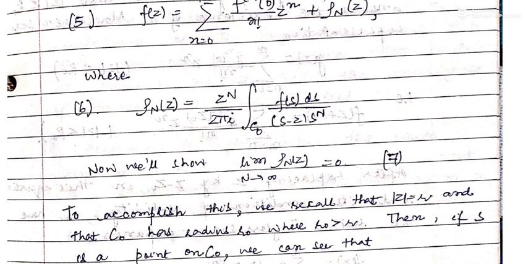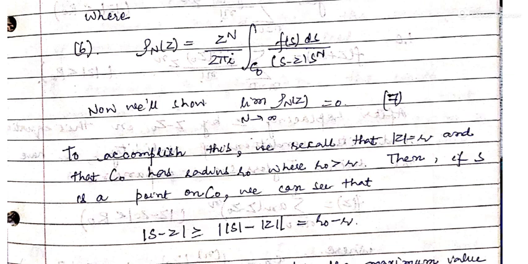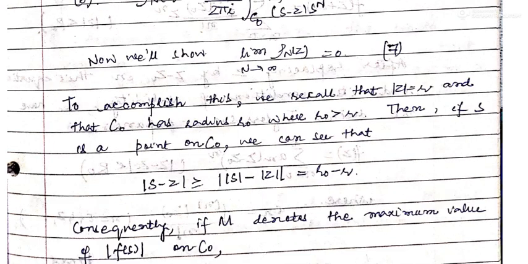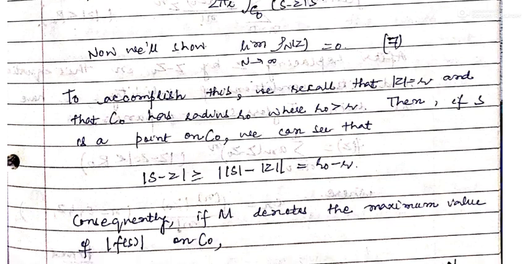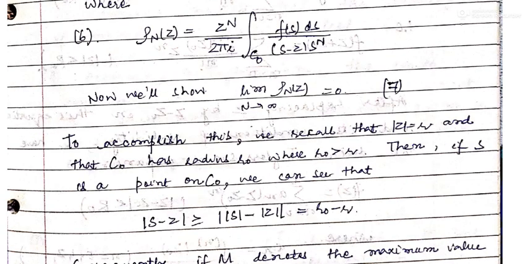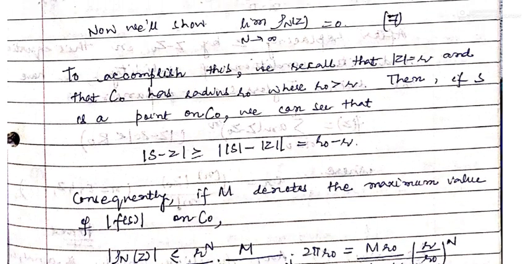To accomplish this, we recall that mod z is equal to small r and that C0 has radius r0, where r0 is greater than small r. Then if s is a point on C0, we can see that mod s minus z is greater than or equal to mod s minus mod z, which is equal to r0 minus r. If capital M is the maximum value of mod f(s) on C0, then mod of rho_N(z), what was rho_N(z)? This was an integral, so we can apply the ML formula.